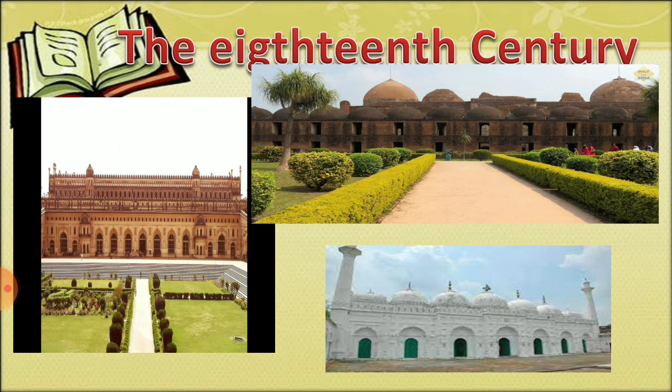Raja Jai Singh of Amer built astronomical observatories at Delhi, Jaipur, Mathura, Ujjain and Banaras, right? Daria Daulat Palace and Jami Masjid were also built by the ruler of Mysore, right? So there was a decline in architecture. Architecture saw its peak during the Shah Jahan regime and it declined during the 18th century, right?